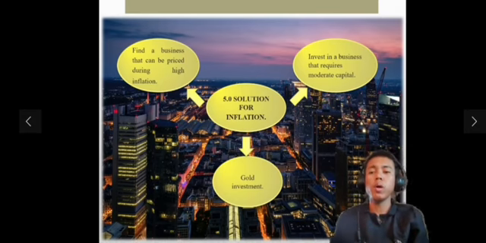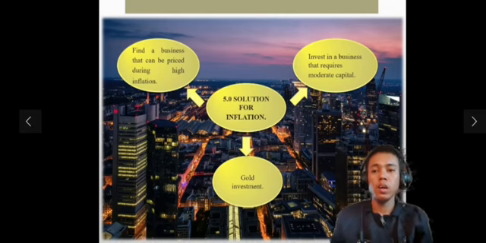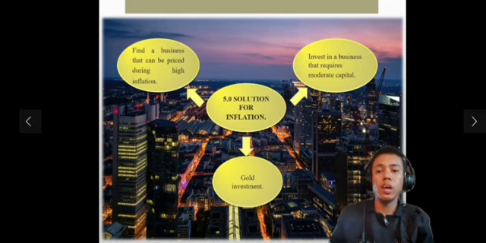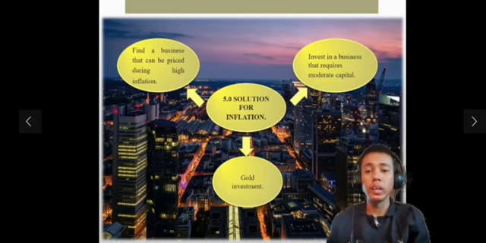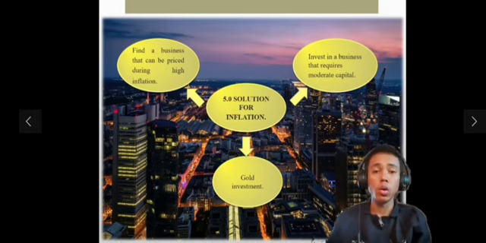And then we can also make a gold investment. Among all available asset classes, gold is often seen as a hedge against inflation because gold can outperform inflation in the long run. Gold is often considered a safe haven asset because it performs well when other assets such as stocks perform poorly during inflation.